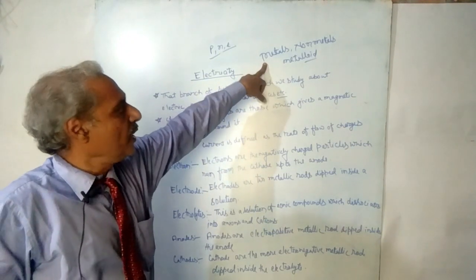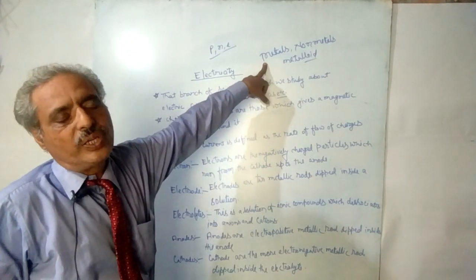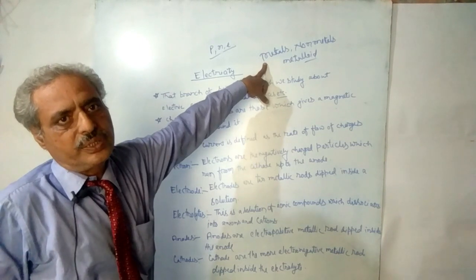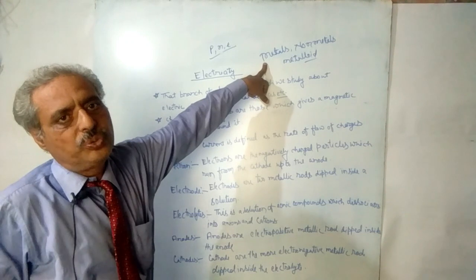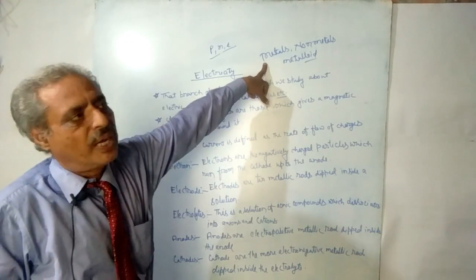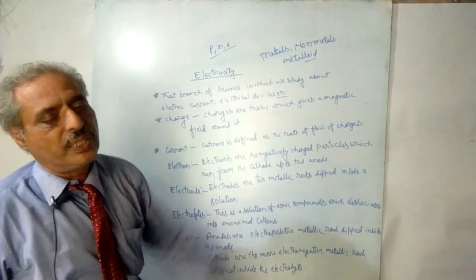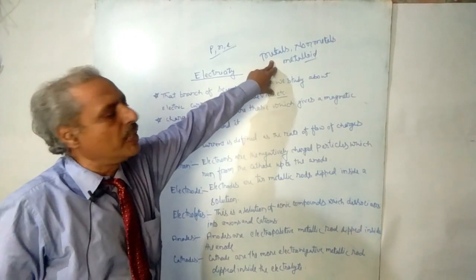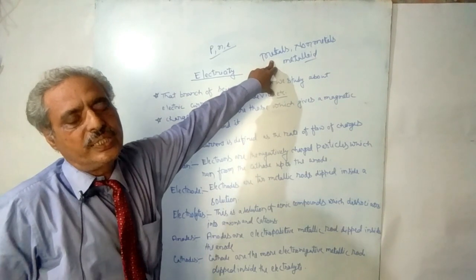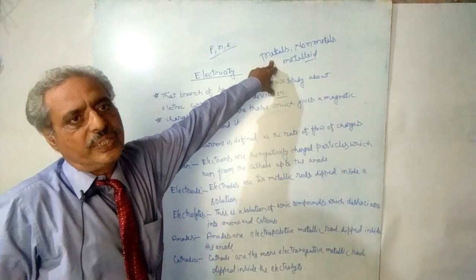So in the electronic configuration of metals, in the outermost orbit, 1, 2 or 3 electrons are found. And these electrons are not tightly bound by the nucleus, so they are known as free electrons and they can easily be lost.